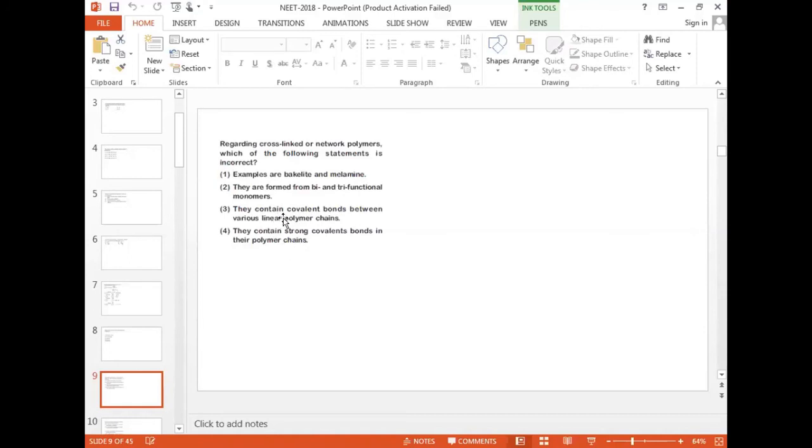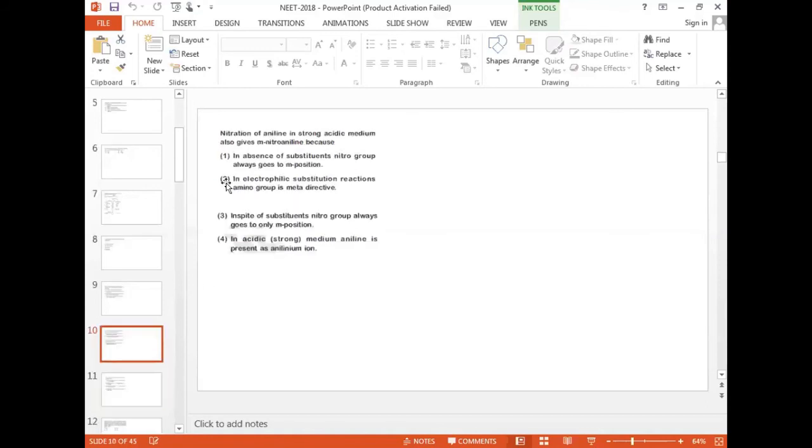Option 3 says they contain covalent bonds between various linear polymer chains, yes, but option 4 says in their polymer chains, which is not right. That is why we are going with option 4 as the wrong statement. Very good.